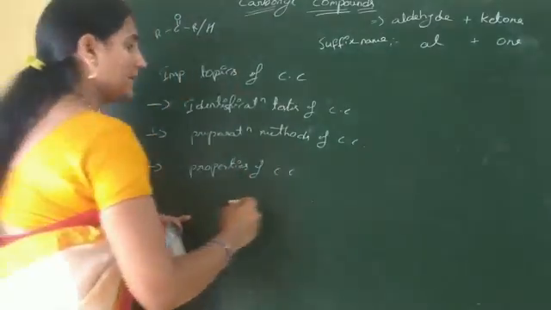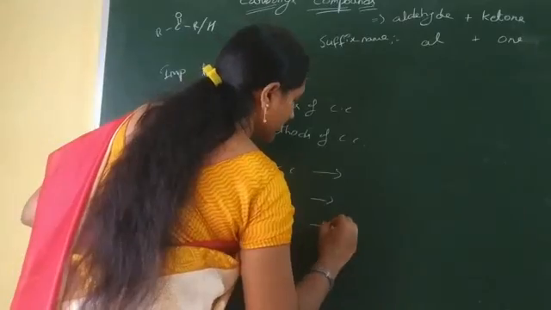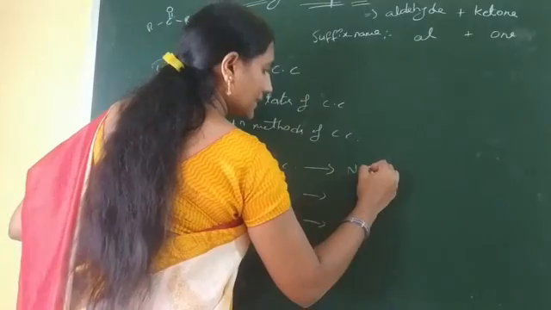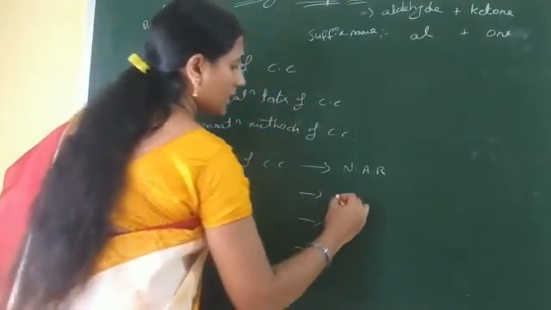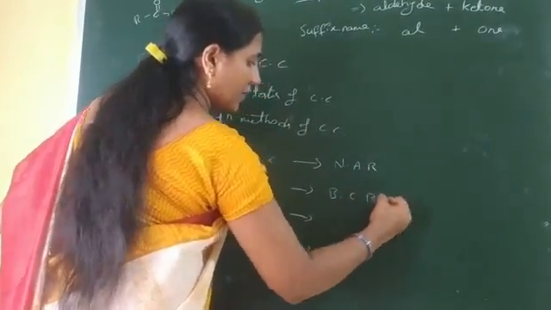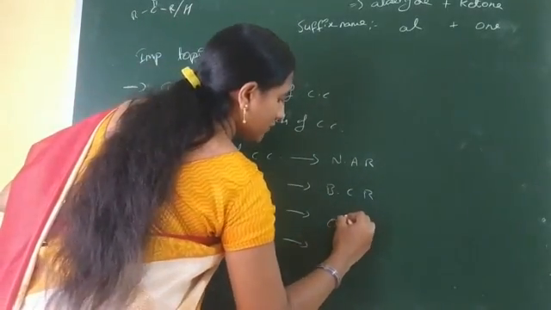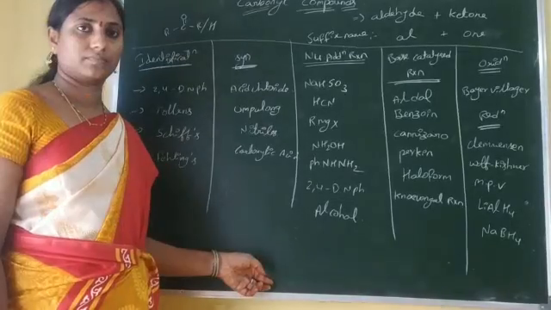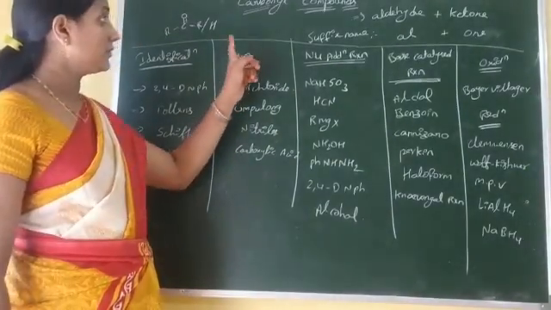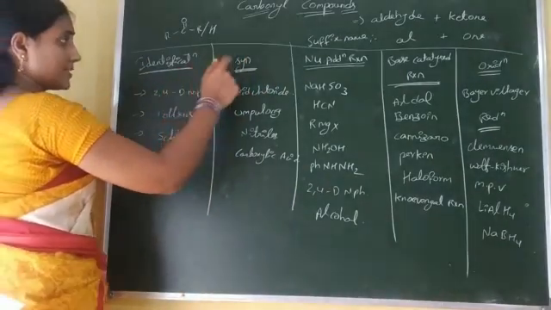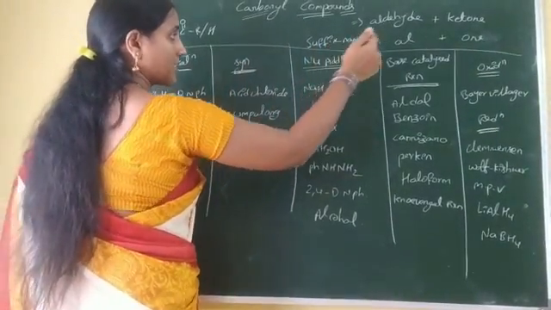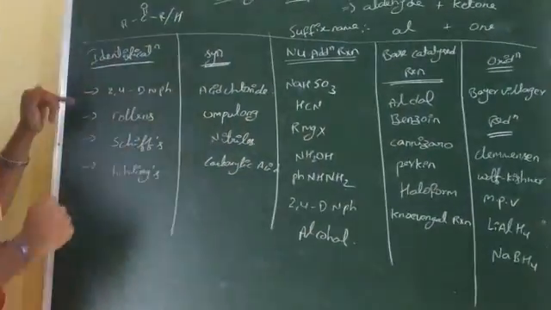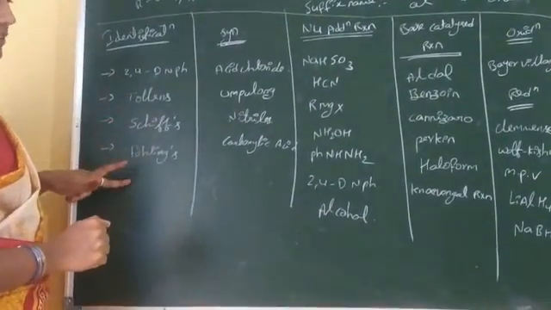Again, the chemical properties are divided into four types: nucleophilic addition reactions of carbonyl compounds, base catalyzed reactions of carbonyl compounds, oxidation of carbonyl compounds and reduction of carbonyl compounds. In our syllabus, a total of 4 identification tests are available.